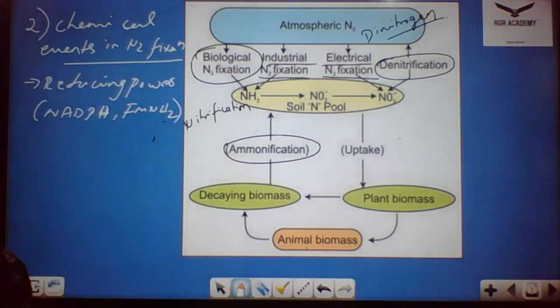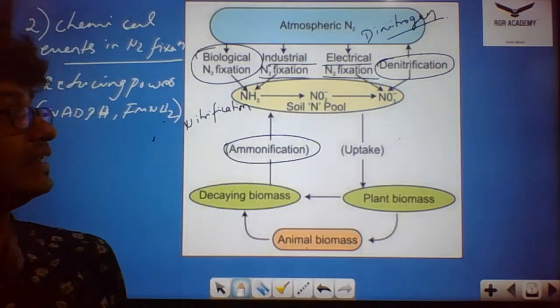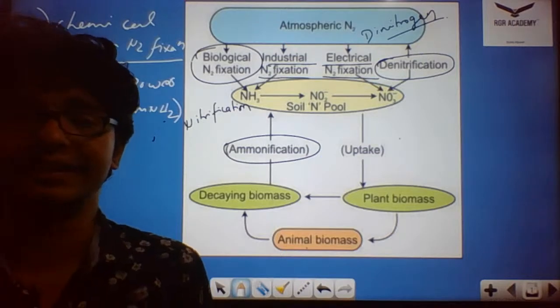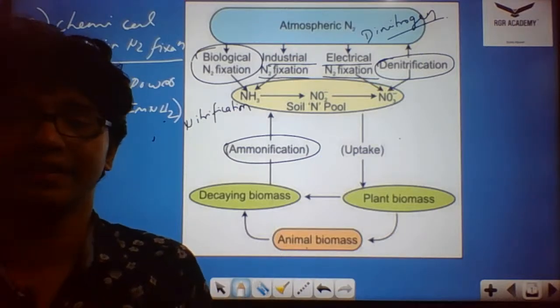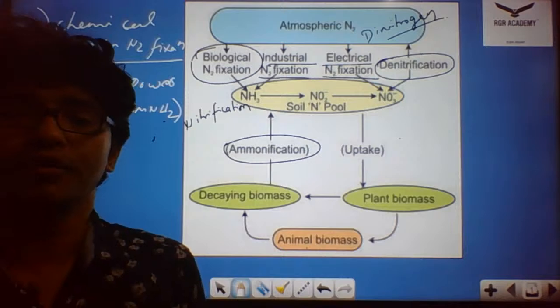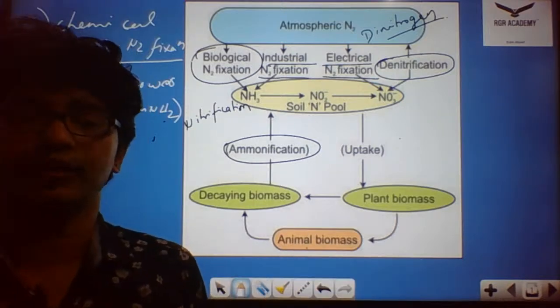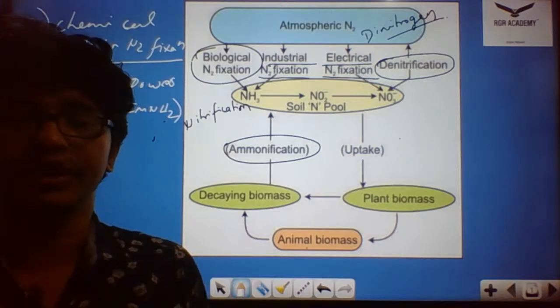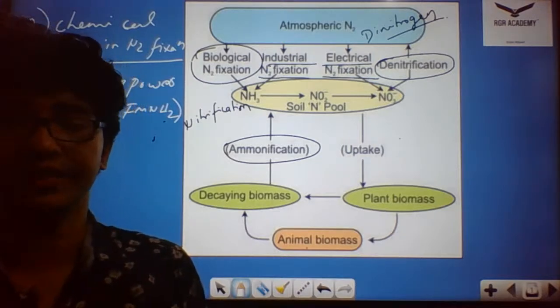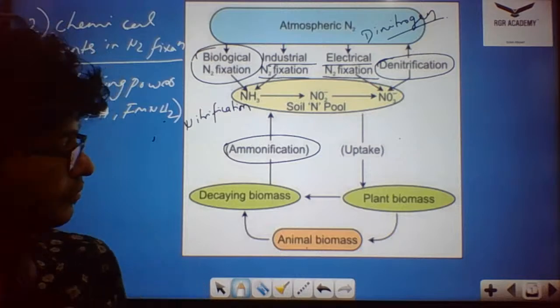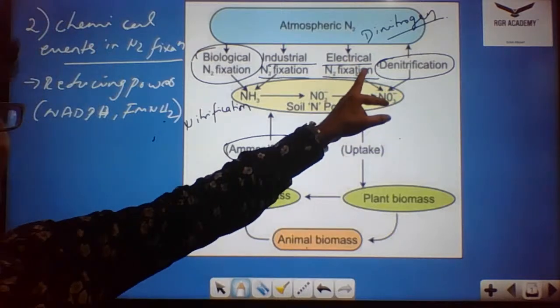So electrical nitrogen fixation, the other two are clear for me. I told you, electrical nitrogen fixation is by means of electric discharges. We discussed lightning and thundering, right? Electrical mode of discharge. In the beginning part, I hope you discussed nitrous oxide, nitrogen peroxide, and ozonization. So there we discussed electrical discharge.